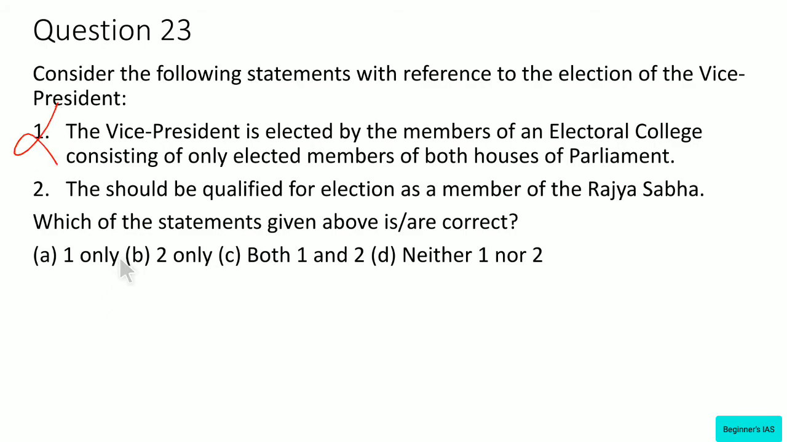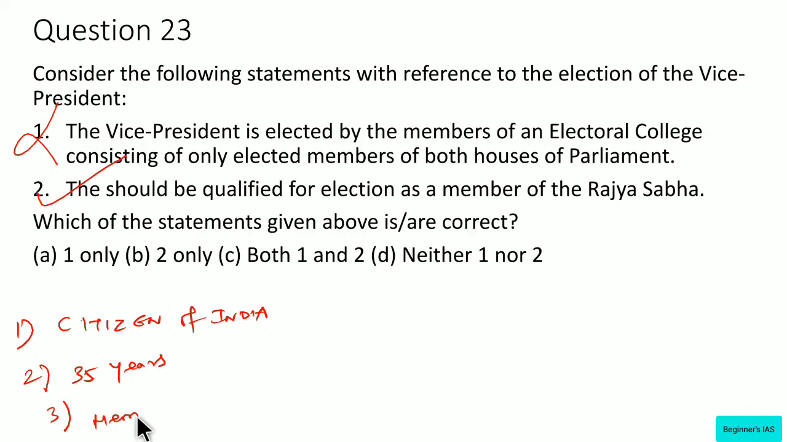What about statement number 2? He should be qualified for election as a member of Rajya Sabha. Yes. See, what are the qualifications to become a Vice President? Number 1, he must be a citizen of India. And number 2, he completes the age of 35 years. And number 3, he is qualified for the election of members of the Council of States. That is nothing but Rajya Sabha.